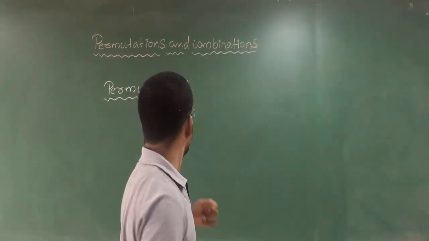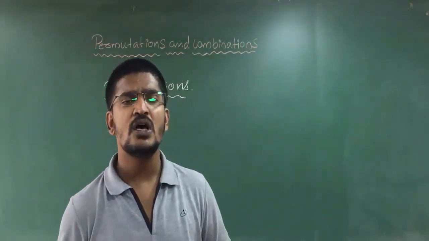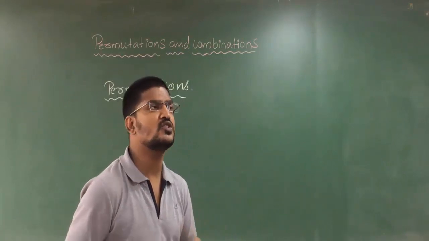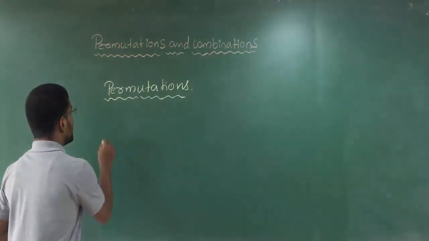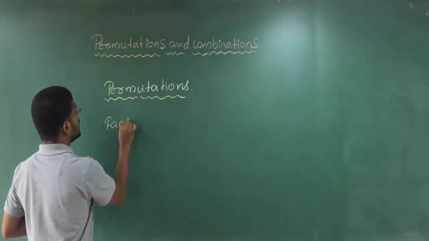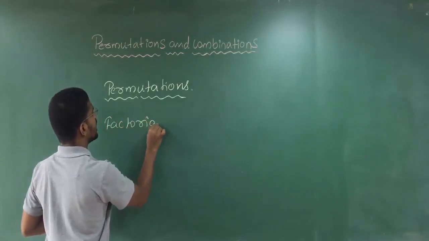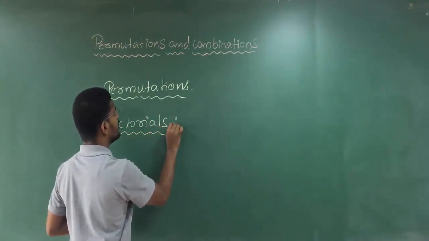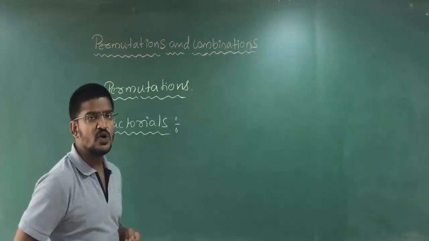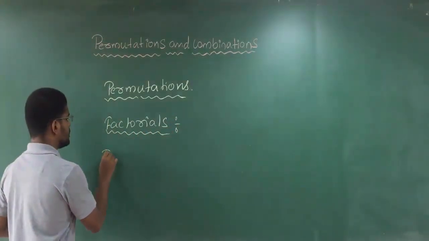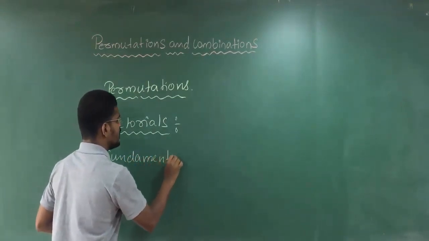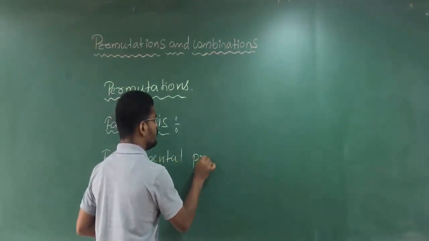Before going to permutation, you must know some basic concepts and notations. What are those basic concepts? One is factorials, that means you must know what factorials are. Next, you must know the fundamental principle of counting. Clear?